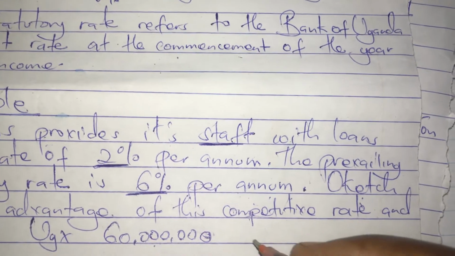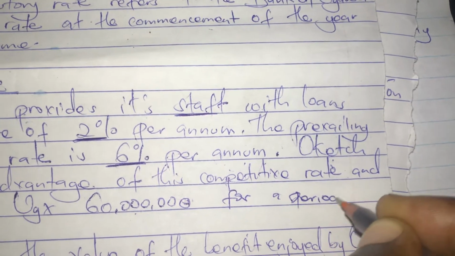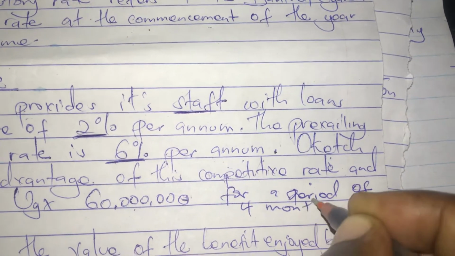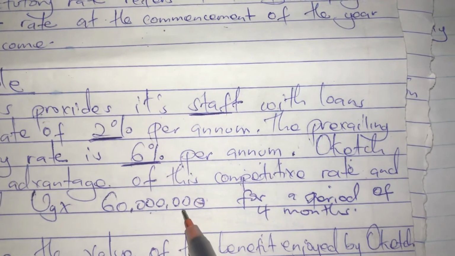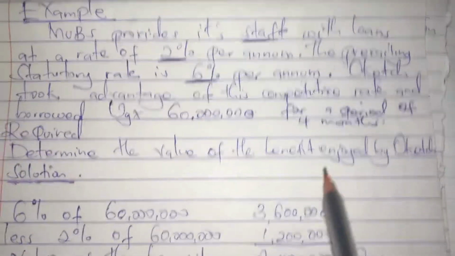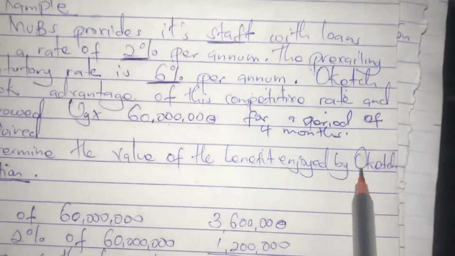Let's say maybe it was for a period of 4 months. So it is exceeding 3 months and exceeding 1 million, so there is a benefit here and it is taxable.